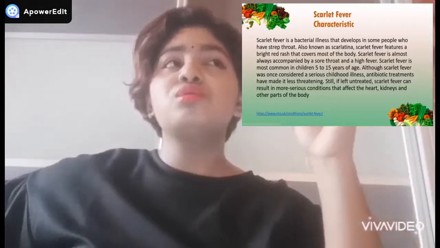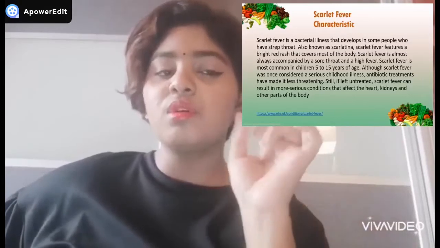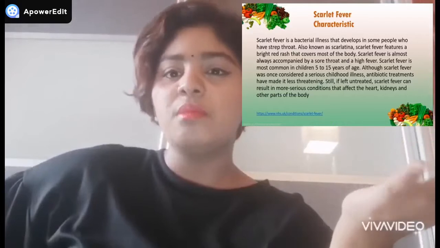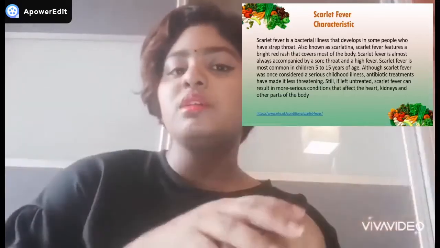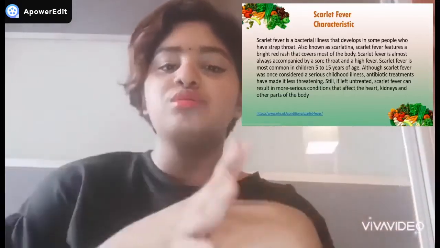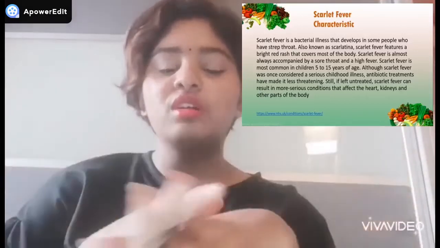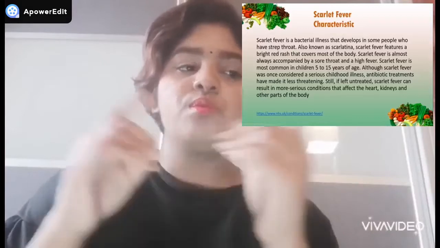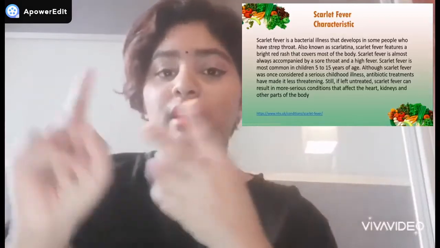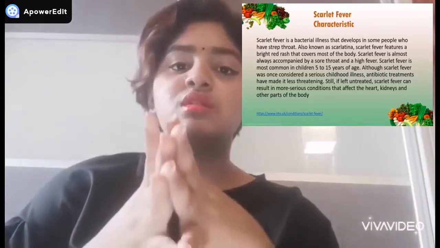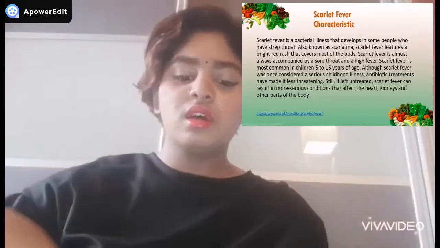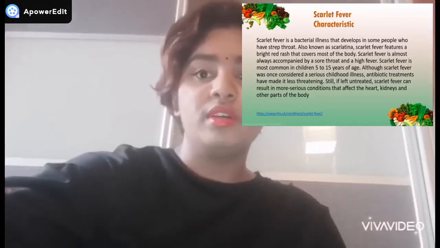Although scarlet fever was considered a very dangerous illness back in those days, right now there are treatments that have been introduced to make it less threatening. But if this disease is left untreated or unattended, it may cause serious issues to our heart, our lungs, or other parts of the body.